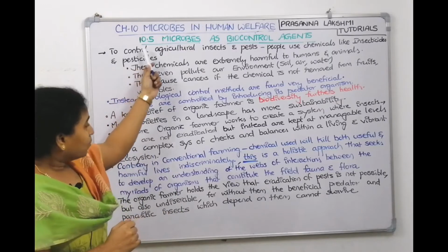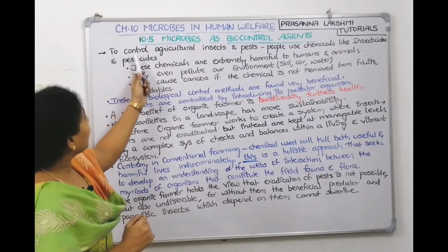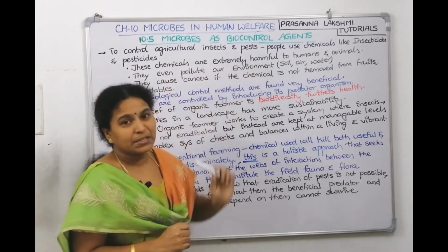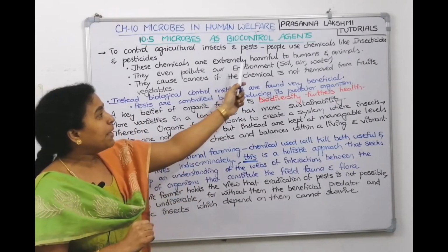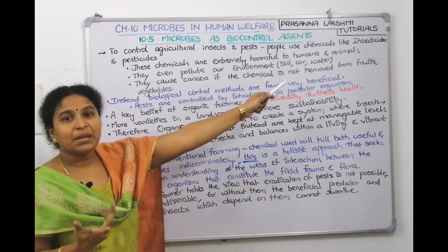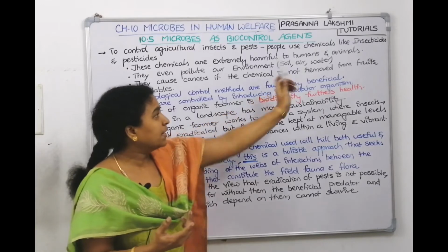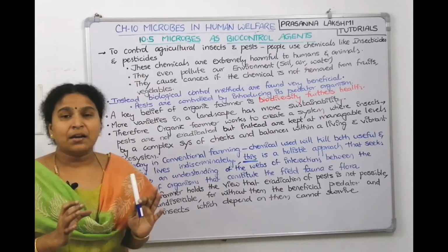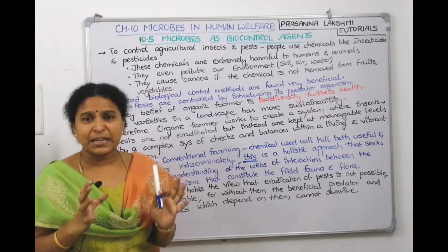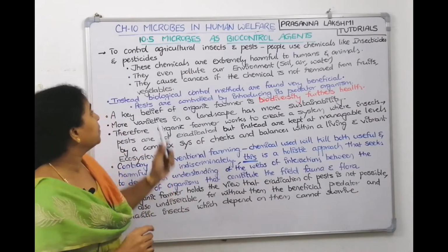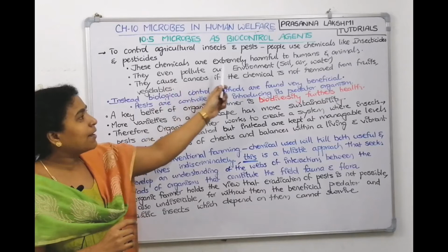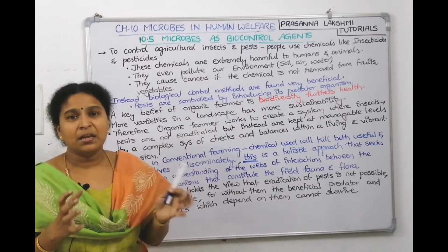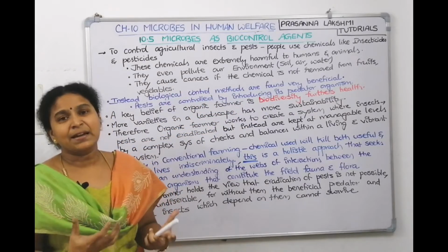Now, to control agricultural insects and pests, what will the farmers do? People buy chemicals. The chemical to kill an insect is called an insecticide. The chemical to kill a pest is called a pesticide. But what are the harsh side effects of these chemicals? They are harmful to humans. They cause many breathing problems and many skin diseases.